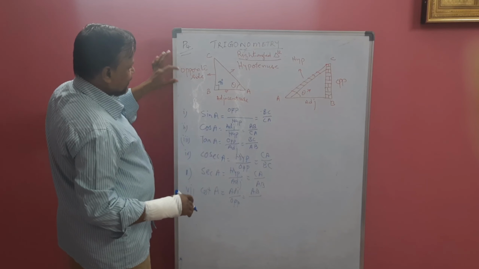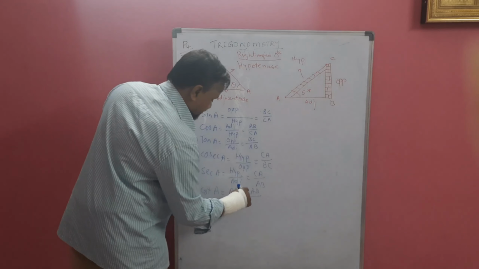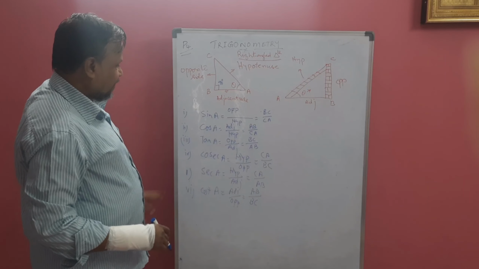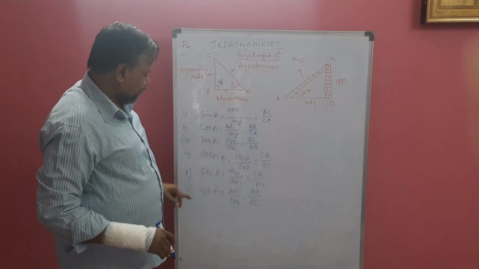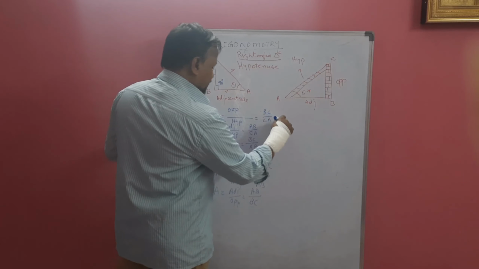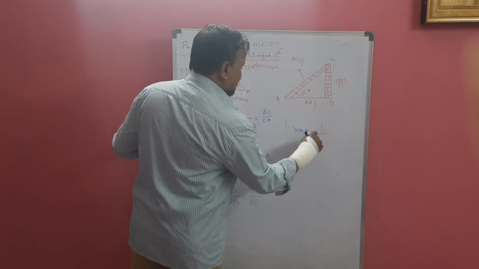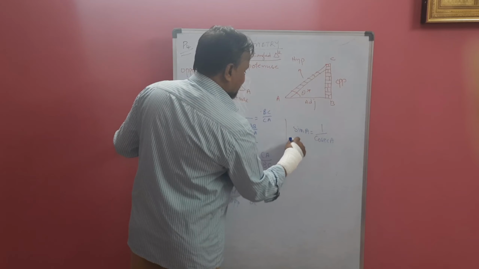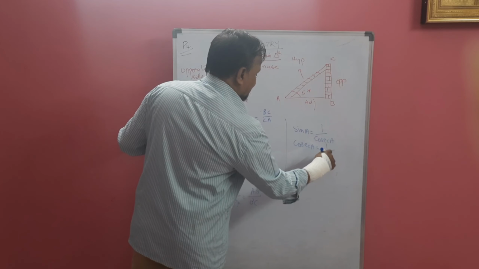And adjacent is AB. Opposite is BC. Okay, AB, BC. Now see these three and these three. Sine is opposite by hypotenuse. Cosec is hypotenuse by opposite. These two are reciprocal. That means sine A is 1 by cosec A. Or we can write cosec A is 1 by sin A, reciprocal.